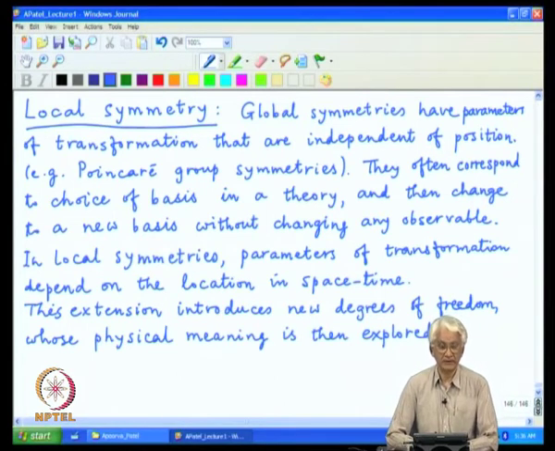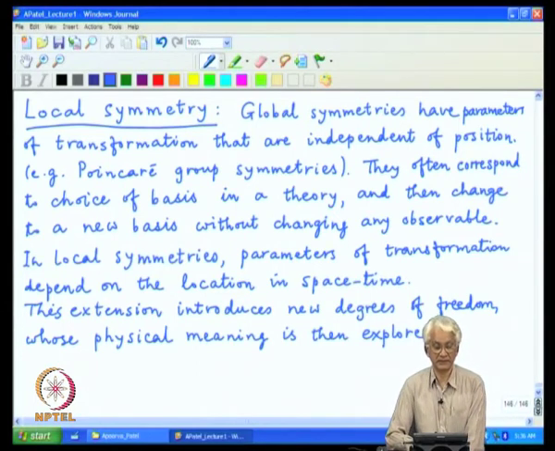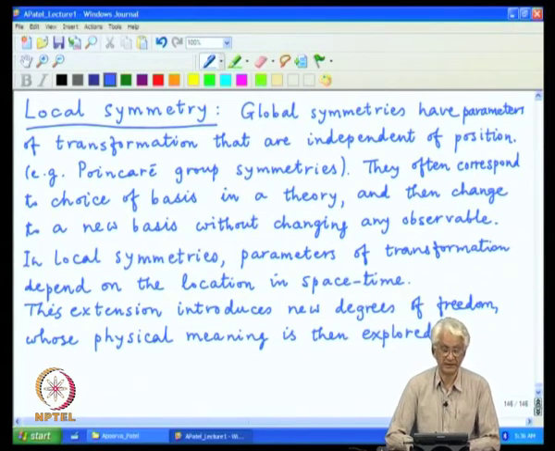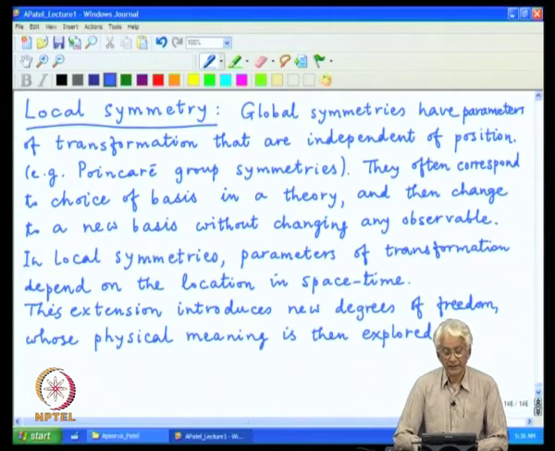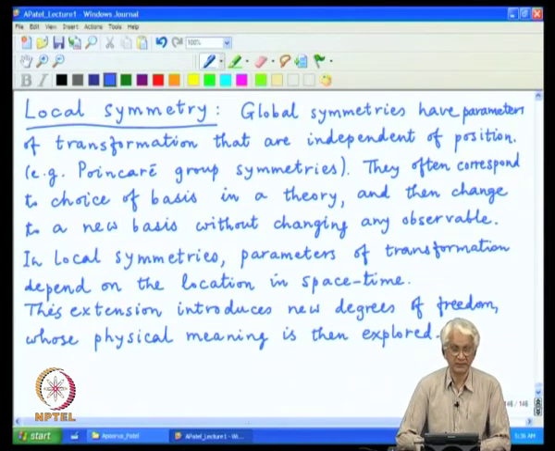And it turns out that taking a global symmetry and constructing this local symmetry out of it by changing these parameters as a function of space time location produces a theory which is a gauge theory, and we will now see explicit construction of it in a specific case of the quantum mechanics which we are dealing with.